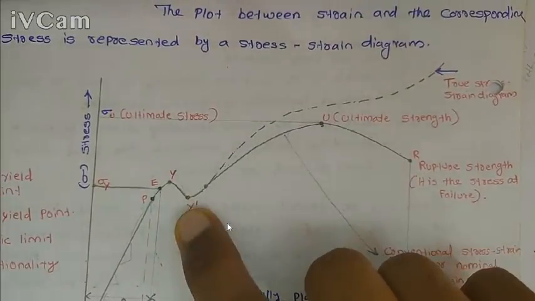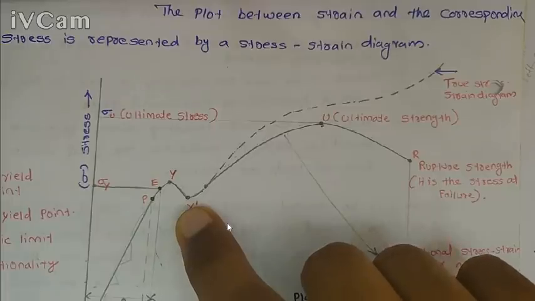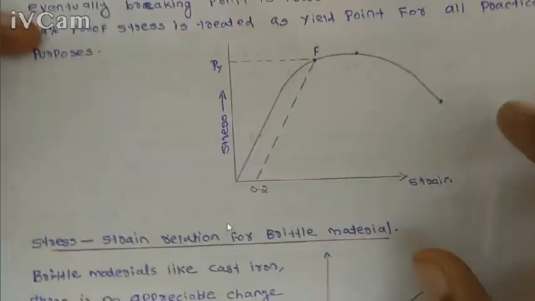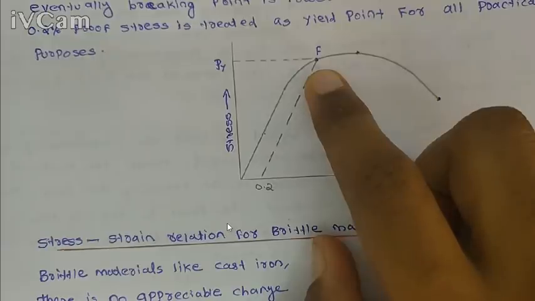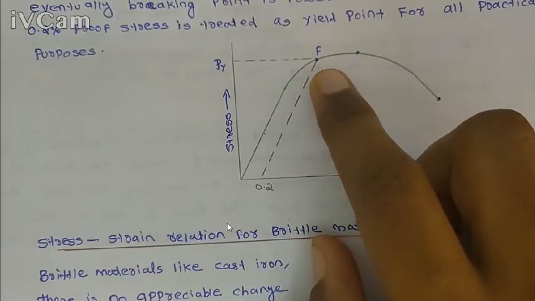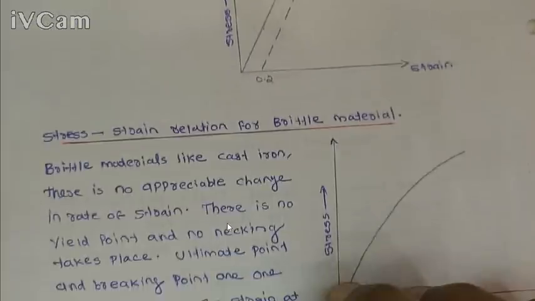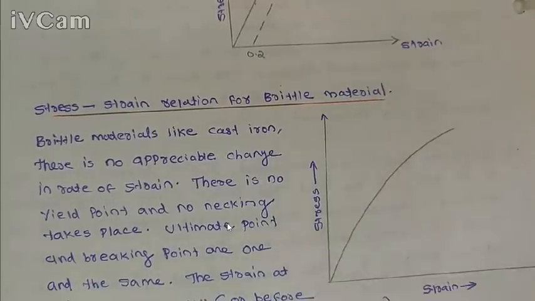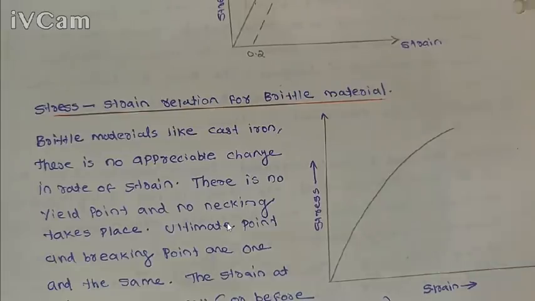The stress strain diagram for a ductile material with a perfect yield point, and the stress strain diagram for a ductile material without any yield point. Another one is the stress strain diagram for a brittle material. A material with no deformation or little deformation before fracture is called a brittle material, like cast iron or glass like material. Okay. So this is the stress strain diagram.